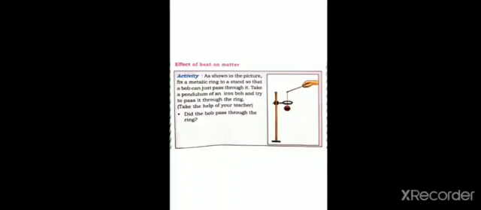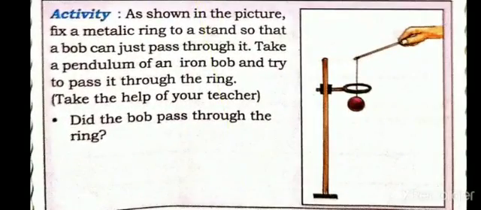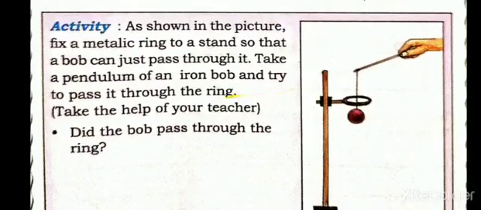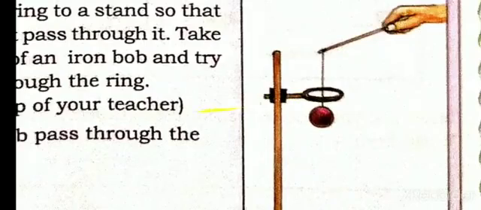Now let us study the effect of heat on matter. Let us do an experiment. As shown in the picture, fix a metallic ring to a stand so that a bob can just pass through it. Bob means a ball, an iron ball. Take a pendulum with the iron bob and try to pass it through the ring, as shown in the figure. See, as shown in the figure, you can see here. Just pass it.